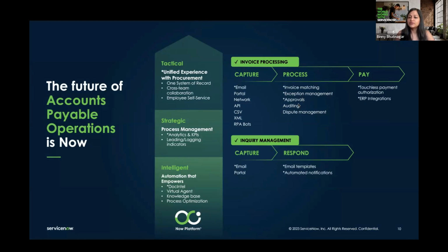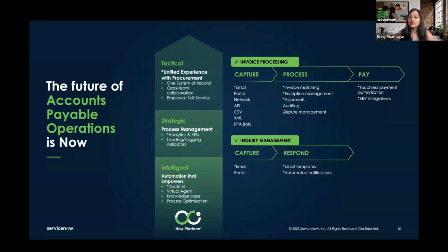And then approvals, which is a key piece of accounts payable, right? There could be thresholds, who should approve what. All of that approvals is a platform capability. We do that really well. So we've just leveraged that and enabled it. So you can use this for accounts payable also and configure it based on your needs.